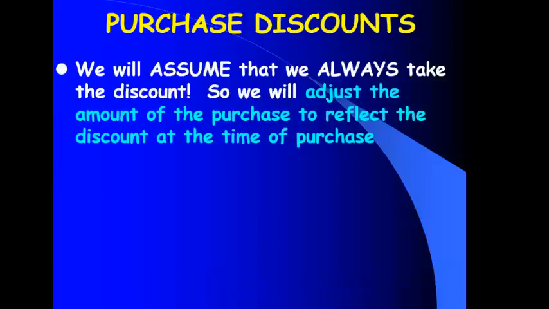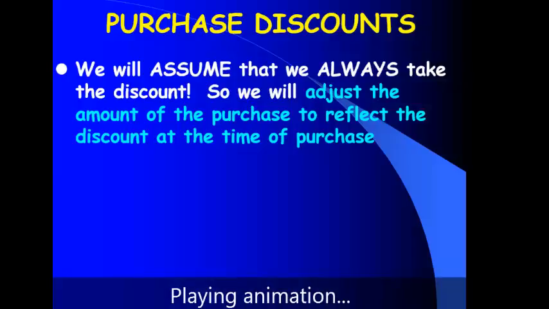How do we record a purchase discount? We're going to make an assumption, and that is that we will always, 100% of the time, take the discount if it is offered. So when we record the initial purchase, we are going to record it at the reduced amount that we would pay if we are going to take the discount. So we will assume we will always take the discount.